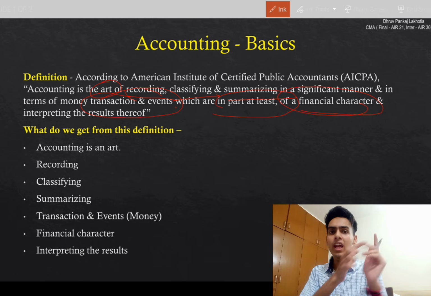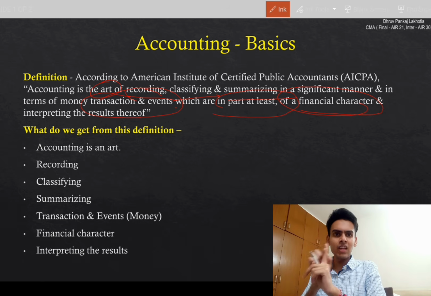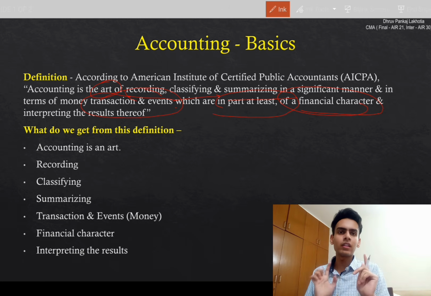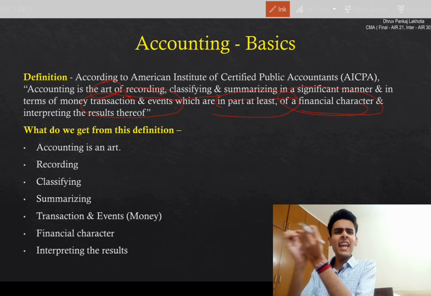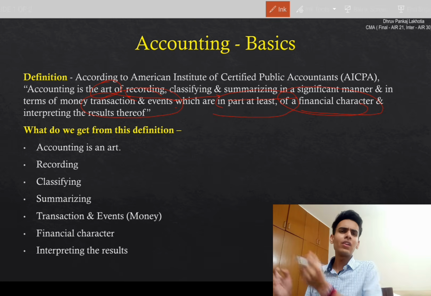Any transaction or event having a financial character. We're going to repeat that every single day because this is the crux of accounting. Any transaction or event having at least a financial character, we have to record it. Recording it into what? Something called a journal entry. We're going to go into journal entry in the next lecture, but we have to record it. Anything that happens in a business having a monetary consideration, we're going to record it in a journal entry.